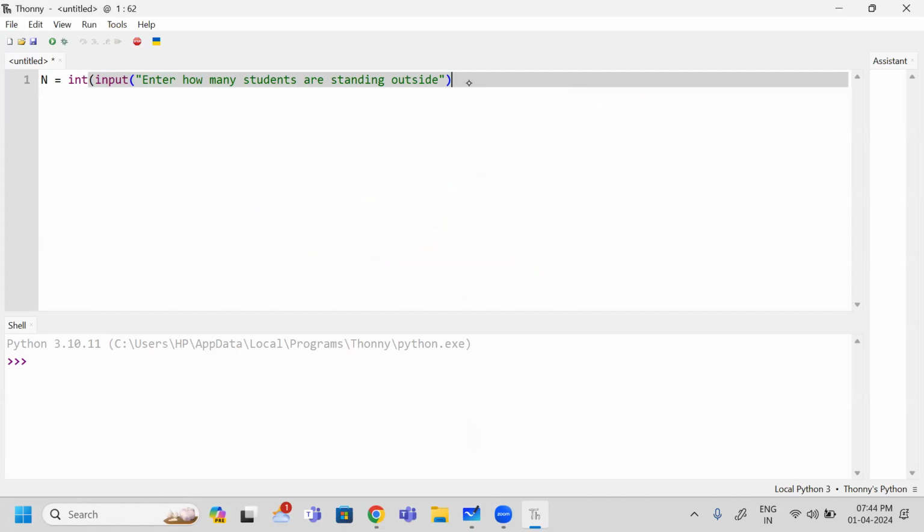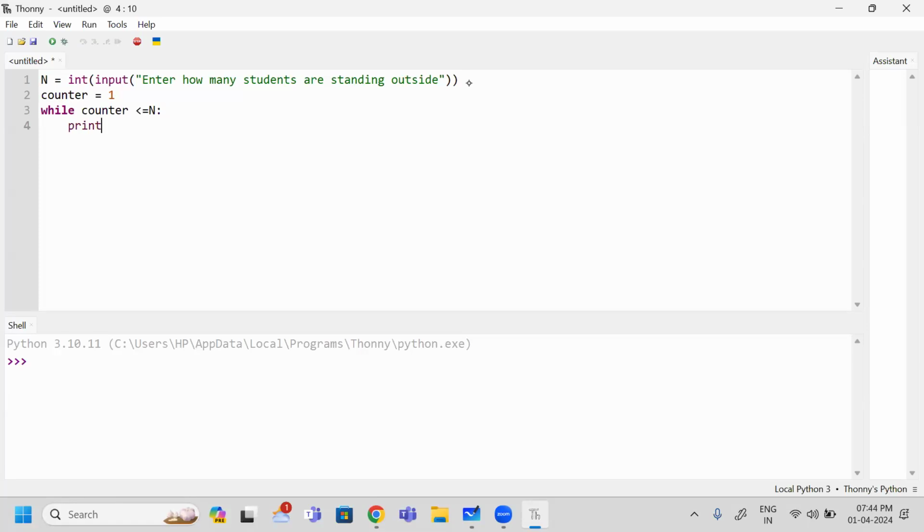Next, I need one counter to count the numbers. This counter's initial value is 1. And I want to invite one by one. So while condition, while I am counting, my counter value should be less than or equal to how many people are standing outside, that many people I will invite.